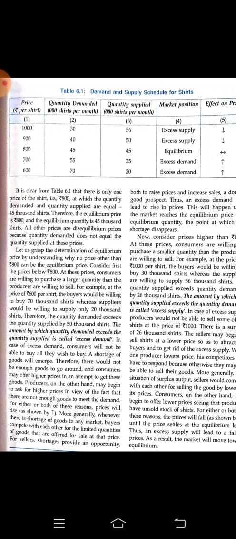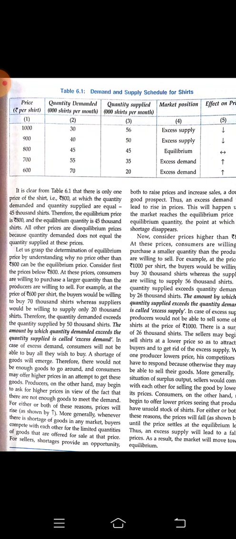At 700 also the same scenario. You can see when the price decreased from 800 to 700, the consumers are demanding 55,000 shirts per month, whereas the producer is ready to supply only 35,000. So again there is excess demand and the supply is not in excess, right? That is what it is telling us about the market position.